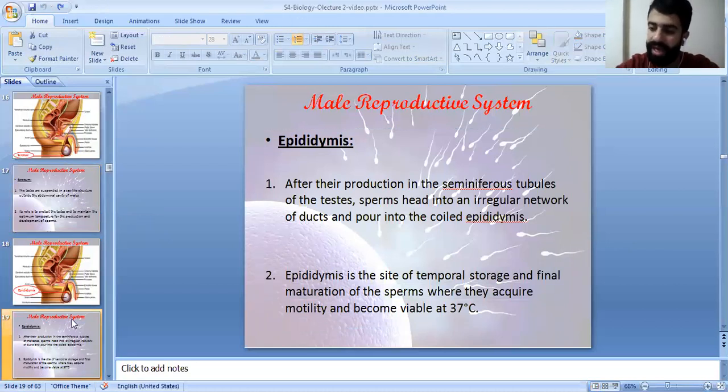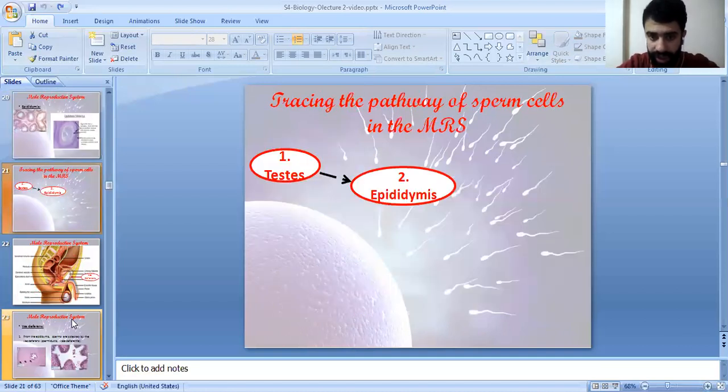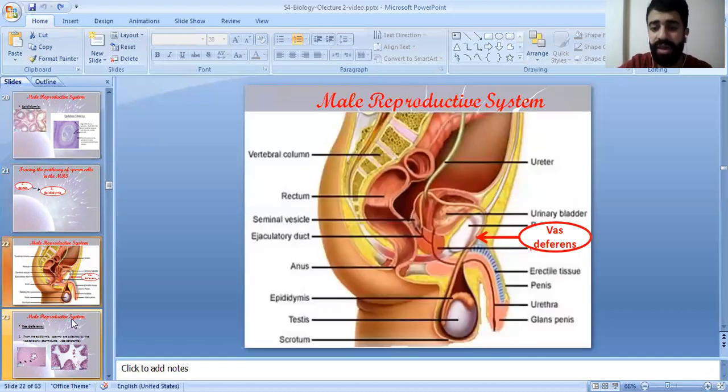The epididymis is the site of temporal storage and the final maturation of sperms, where they acquire motility and become viable at temperature 37 degrees Celsius. So the pathway will start at the testes, then it moves to the epididymis, the site of the temporal storage, where they acquire motility and become viable at temperature 37, moving to the vas deferens.